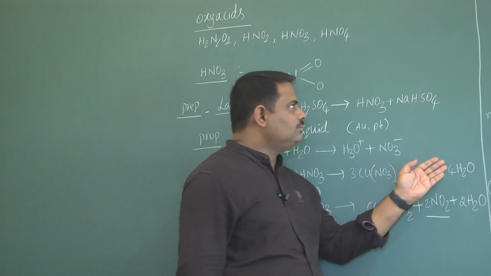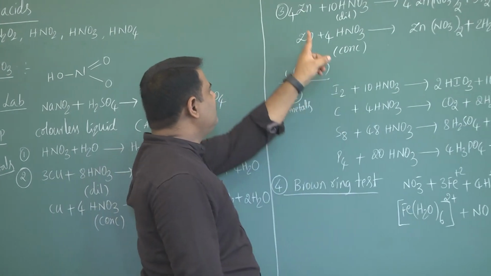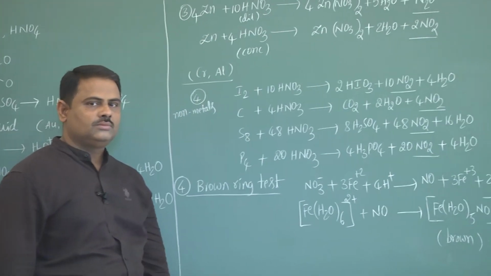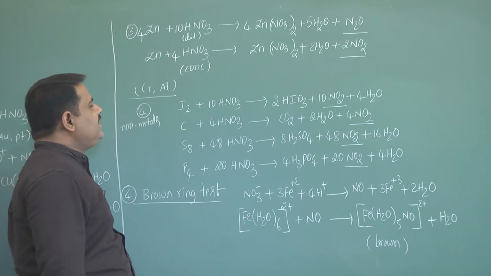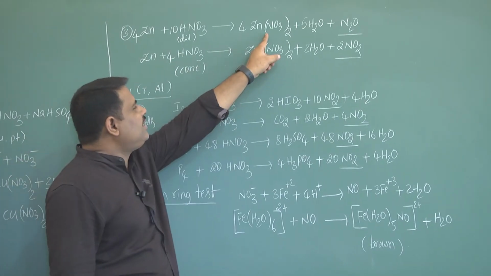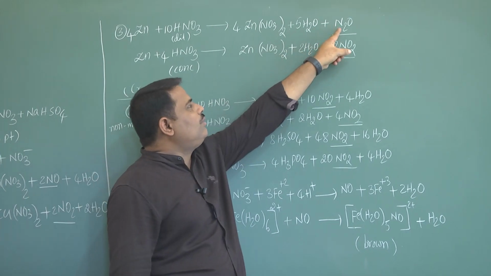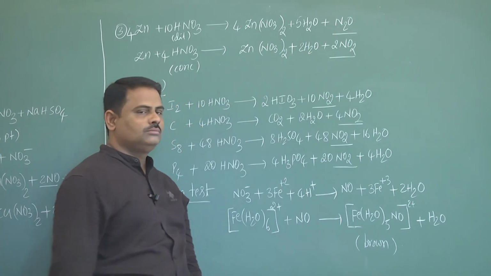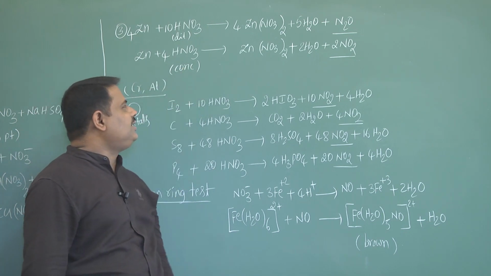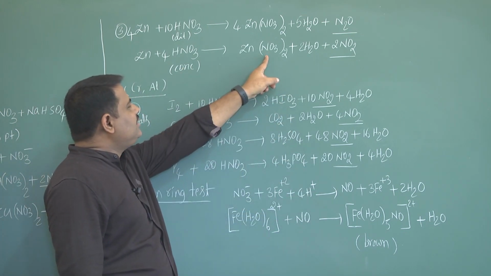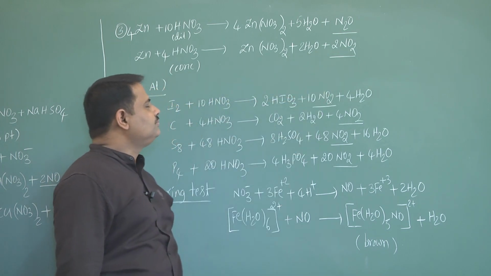Now move to the next metal, that is zinc. When zinc reacts with dilute nitric acid, it gives zinc nitrate, water and N2O. When zinc reacts with concentrated nitric acid, then we will get zinc nitrate, water and NO2.